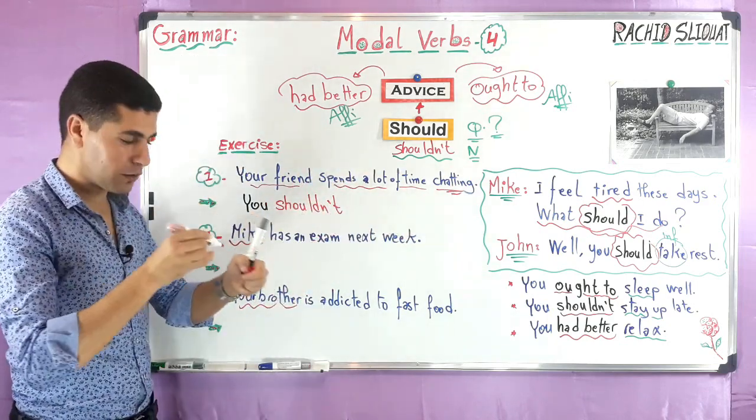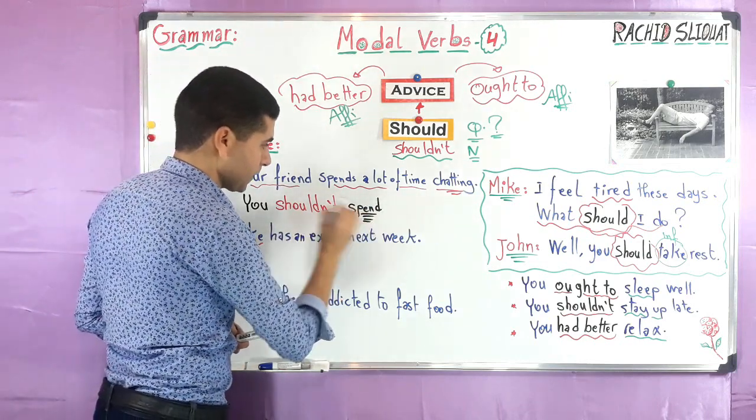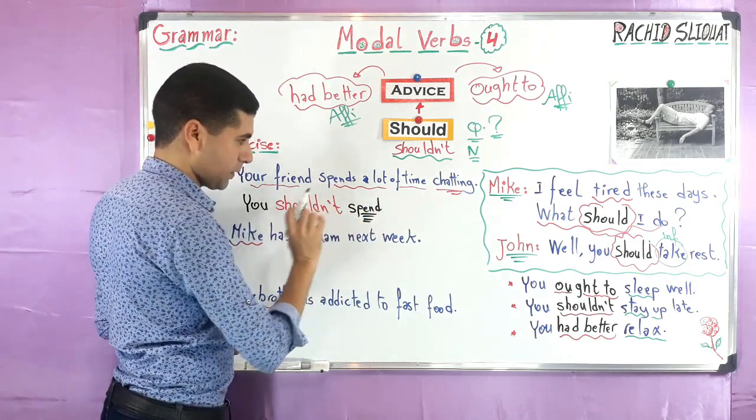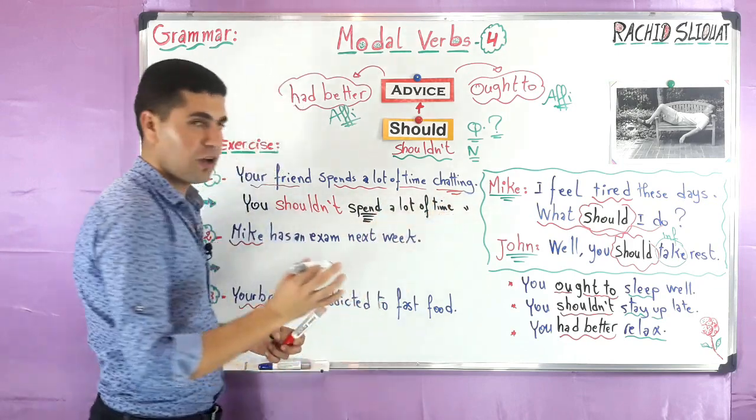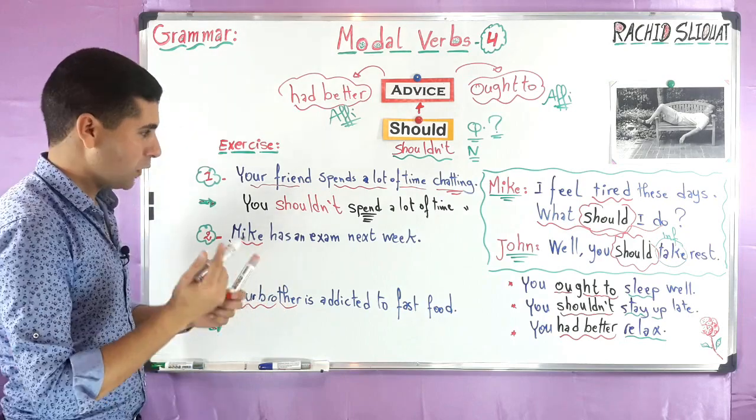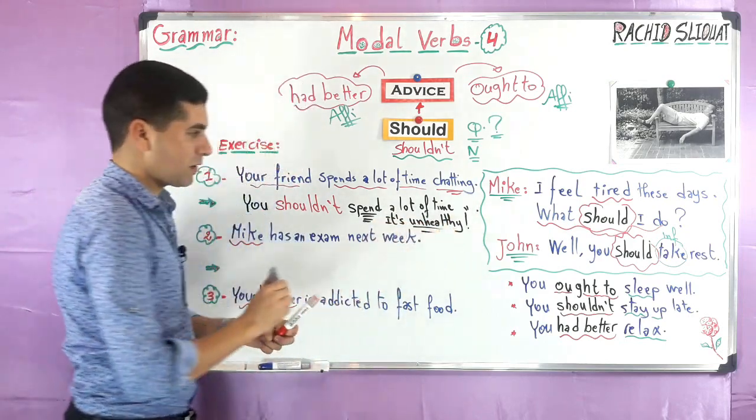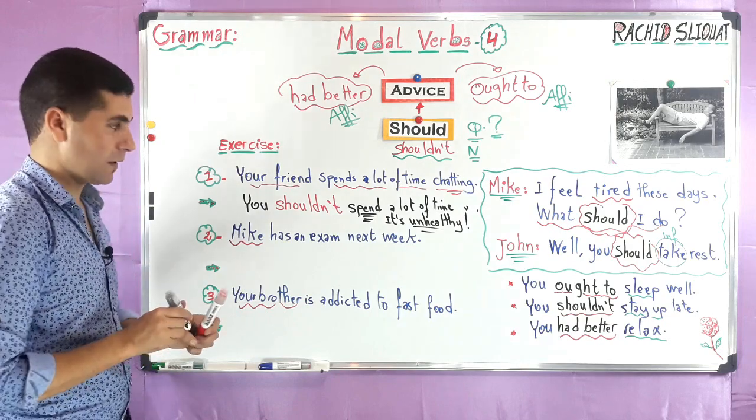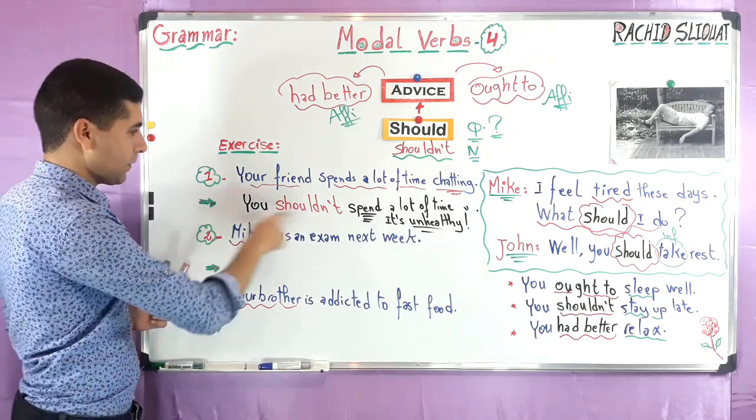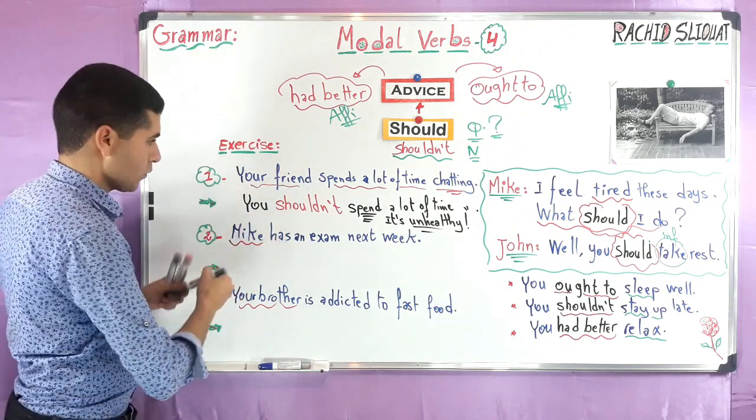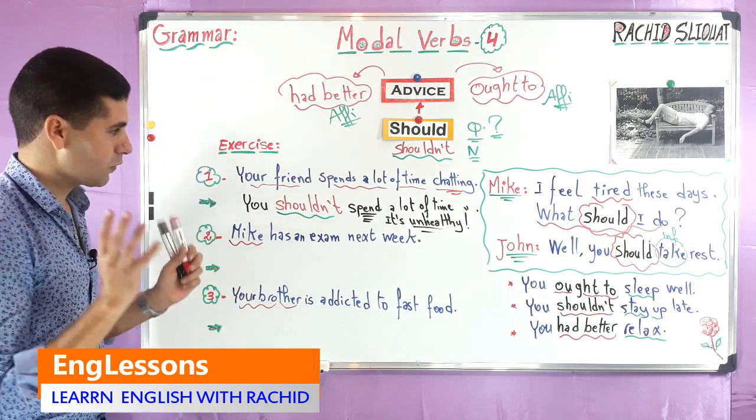So you shouldn't, negative, you shouldn't spend, infinitive, not spends with S, not infinitive, spend a lot of time chatting, okay? A lot of time chatting. It's unhealthy, okay? You can say it's unhealthy, which means it's not good for health, and particularly for eyes. So this is the advice you can give to your friend, okay? You shouldn't spend a lot of time chatting, okay?